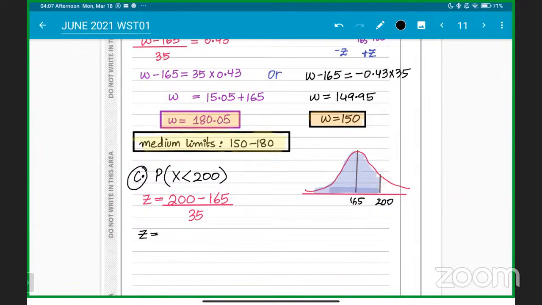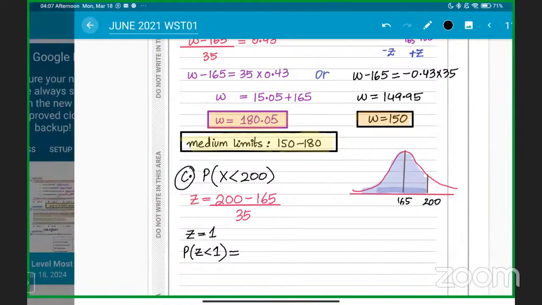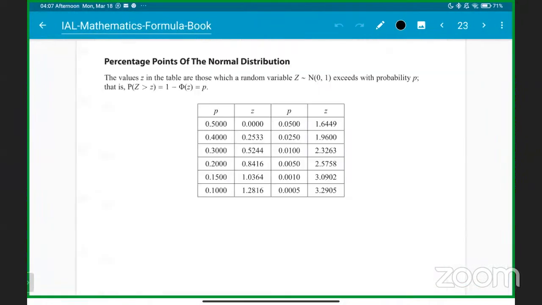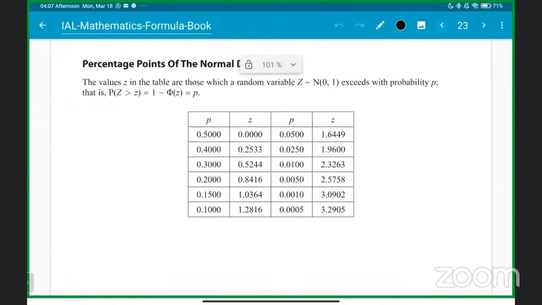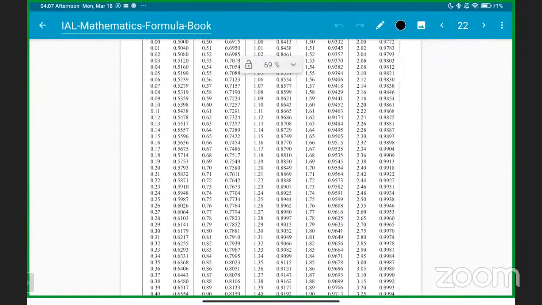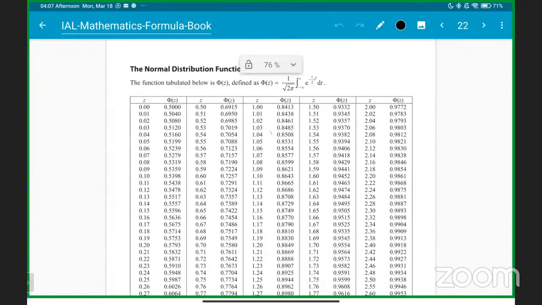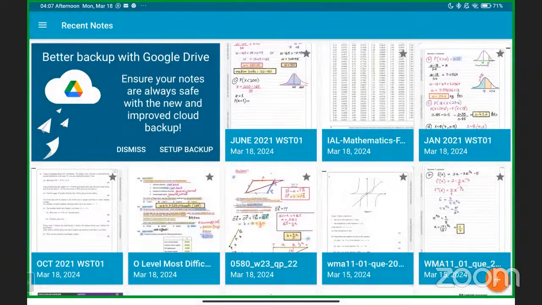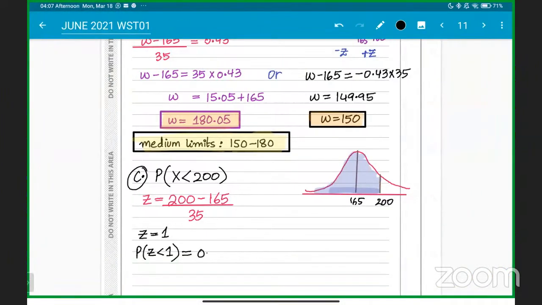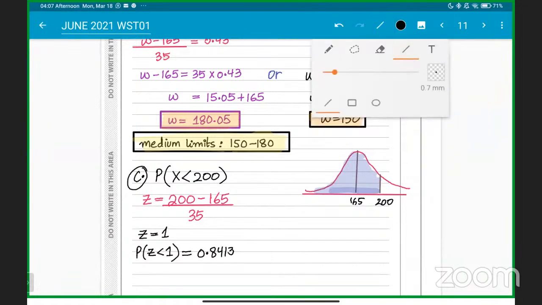It's coming to 1. So we have to find the probability of Z less than 1, which is 0.8413. Okay, 0.8413 is the probability if your Z value is less than 1.